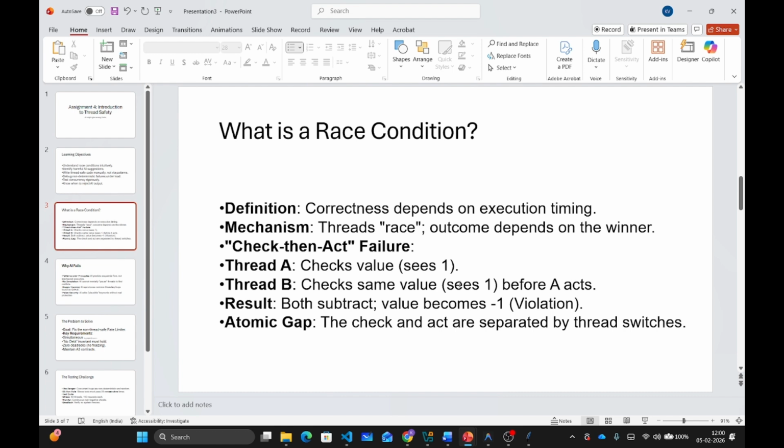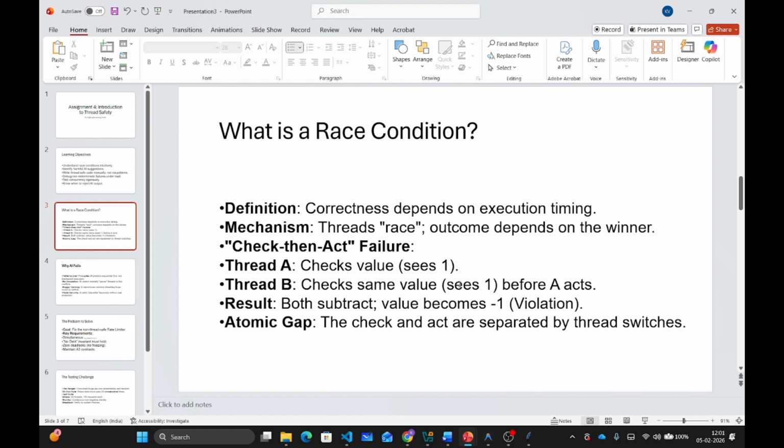Because of this the value will go negative. This is called a check-then-act race condition. The check and the act are not atomic, they can be separated by a thread switch.